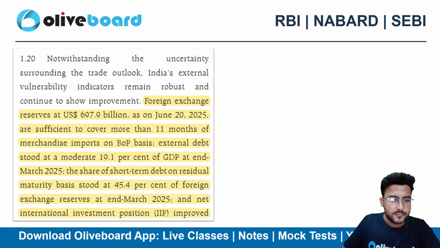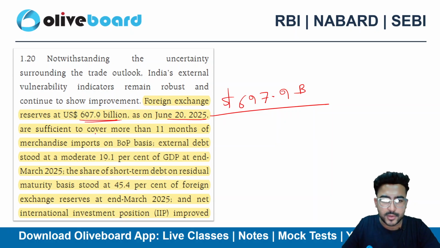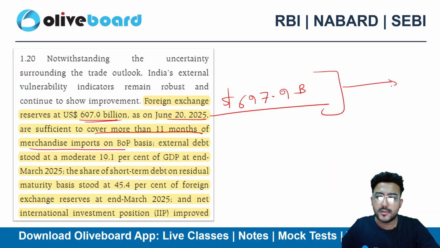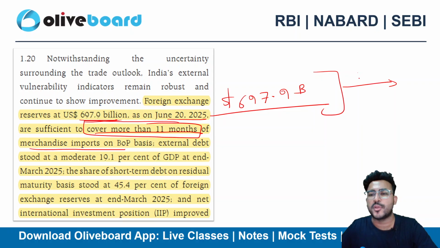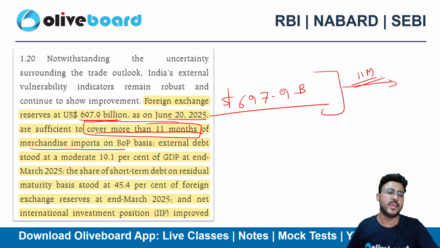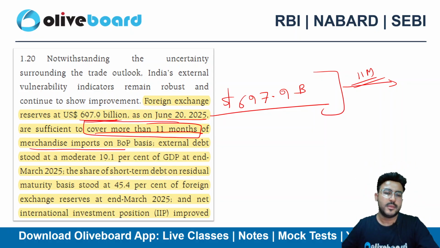Foreign exchange reserves as of 20th June 2025 were US$697.9 billion. That's huge. They are sufficient to cover 11 months of merchandise imports. So if we want to see the coverage, for how many months this fund will cover us, it's 11 months of merchandise imports, right, on a balance of payments basis.